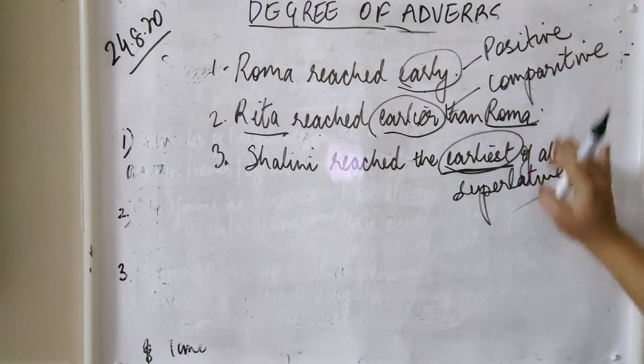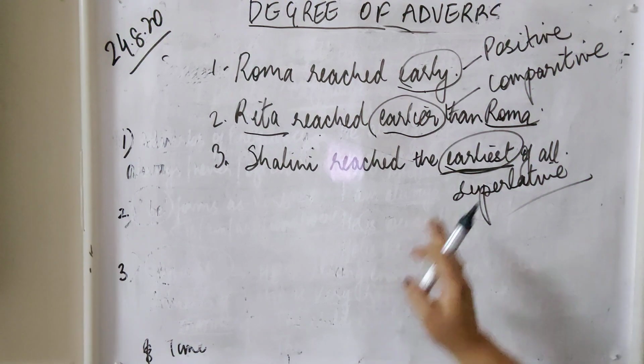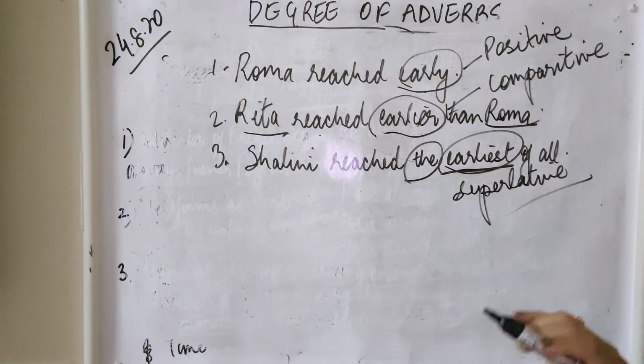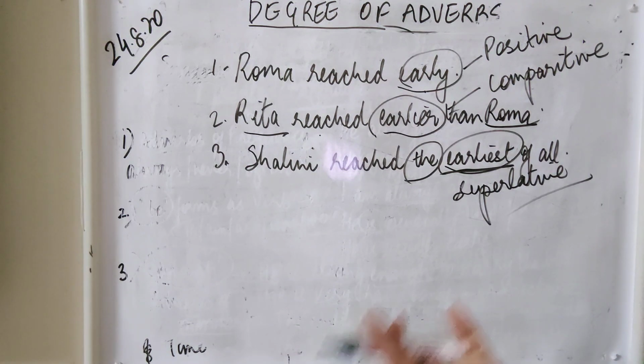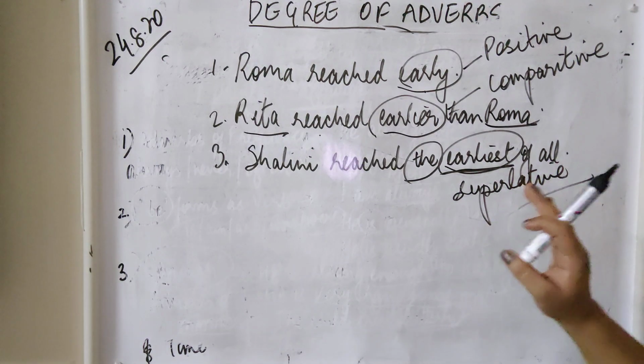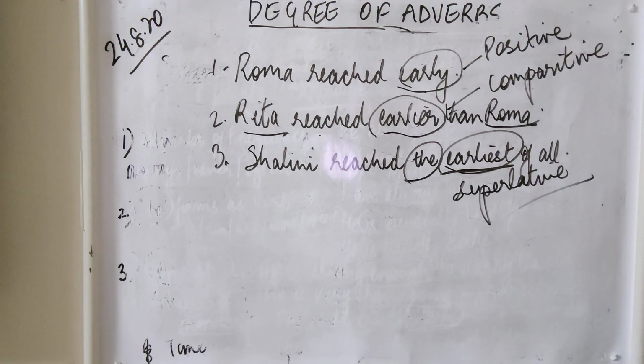So positive, comparative and superlative degree. With the superlative degree we always use the, and also when we are talking about over and above everyone. All right, I think this is quite simple, and you have been studying it since class 2 or 3 onwards. That's all in adverbs, children.